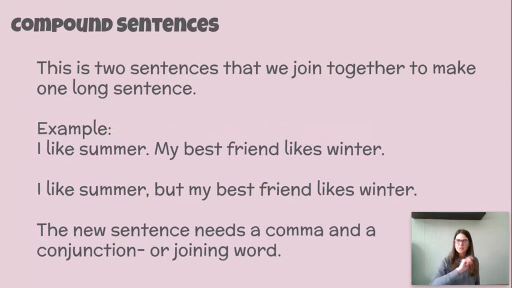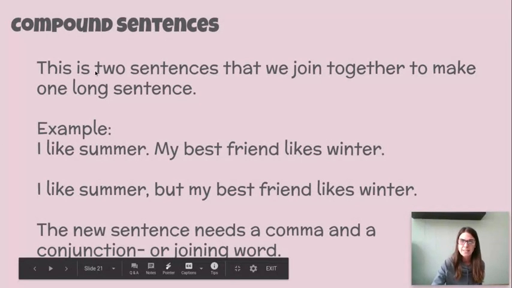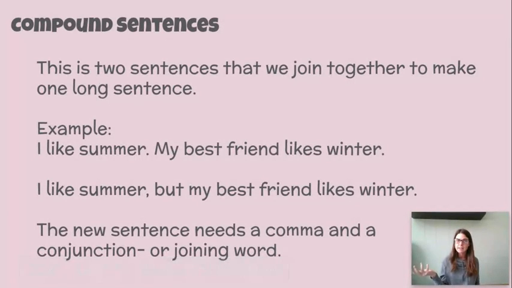Then I do want to talk to you just a little bit about compound sentences. And these will show up in your daily fix-it today as well. Compound sentences are 2 sentences that we join together to make one longer sentence. And you guys use these all the time. You're really good at them. So here's an example. Here's 2 sentences. I like summer. My best friend likes winter. And so we want to make this into one long sentence. Right here, we do this by saying, I like summer, comma, but my best friend likes winter.